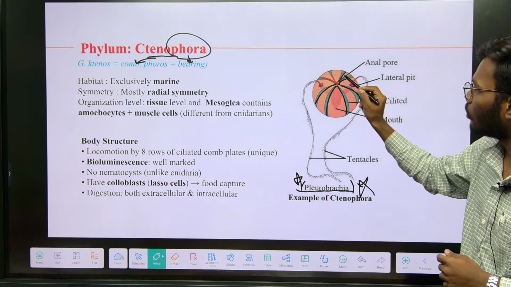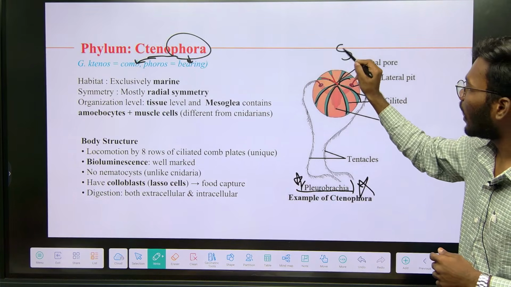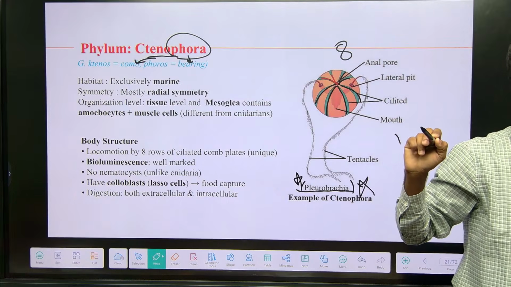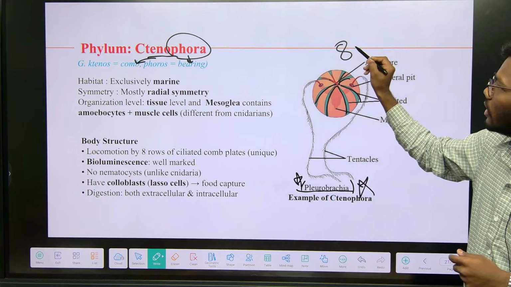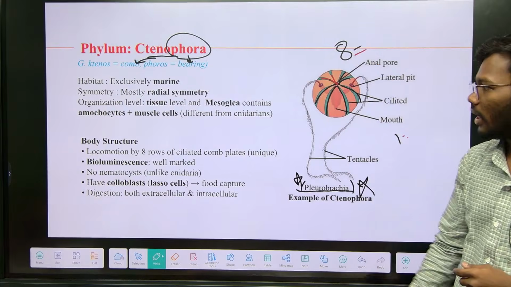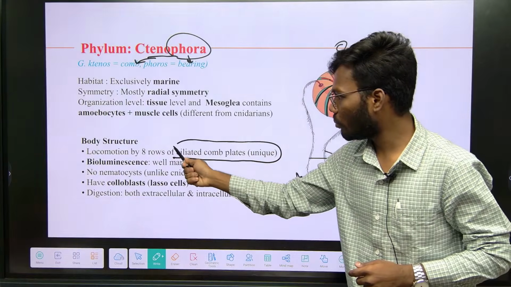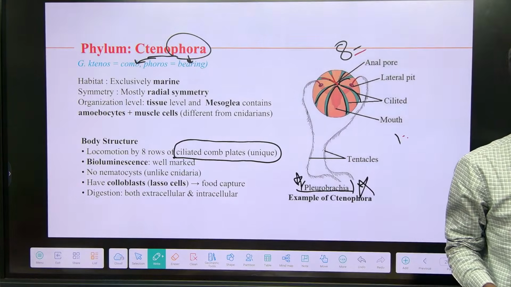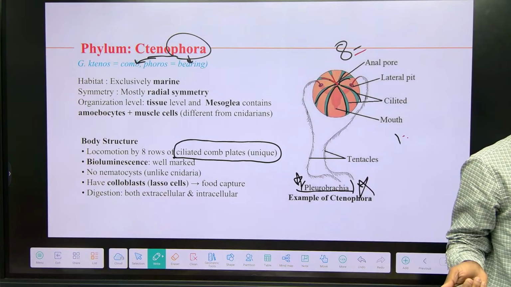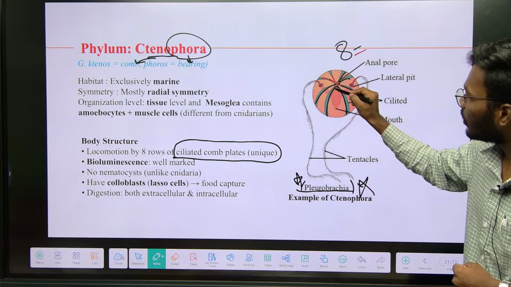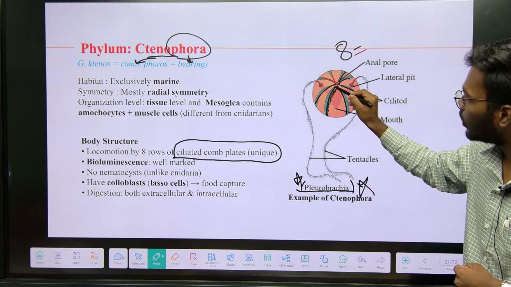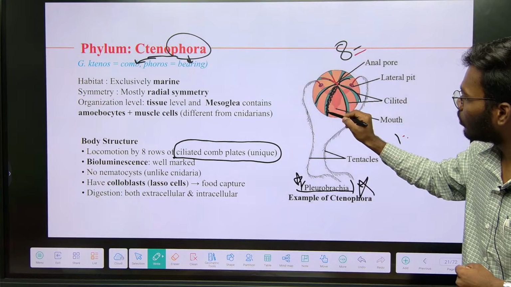How many? 1, 2, 3, 4, 5, 6, 7, 8. Eight plates are present in this Pleurobranchia. These plates are called comb plates, ciliated comb plates. One of the important points, a characteristic feature only seen in this Ctenophora. You can see on these comb plates, cilia are present.